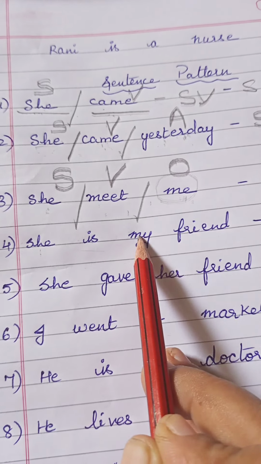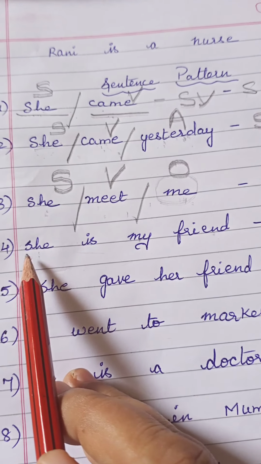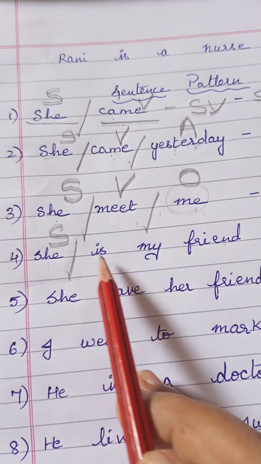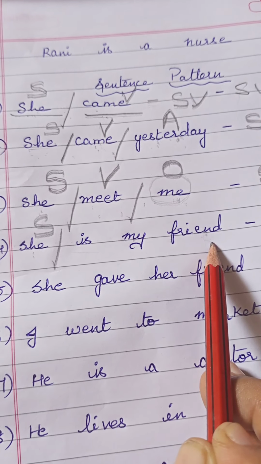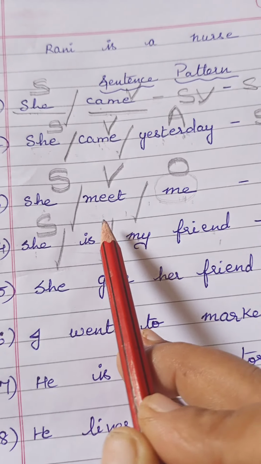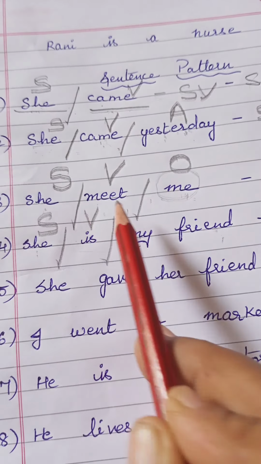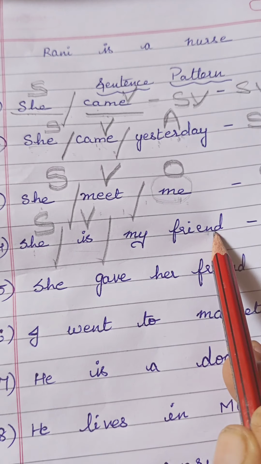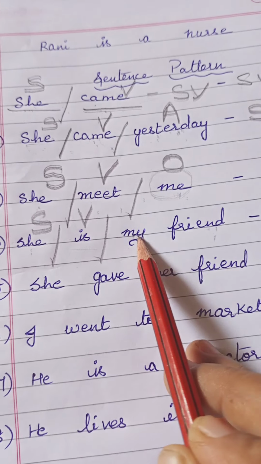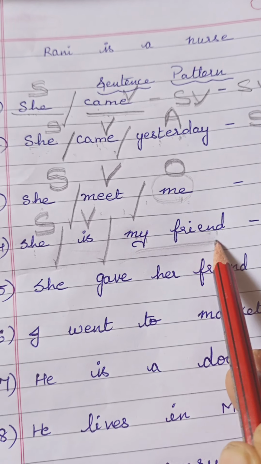And then go to the fourth sentence. She is my friend. Now see, who is doing the work? She is doing the work. Yes. Is there any verb in the sentence? No. Only tense is there, so tense should be taken as verb. And then my friend. For "my" you can't give anything separately. My friend will come as a whole.